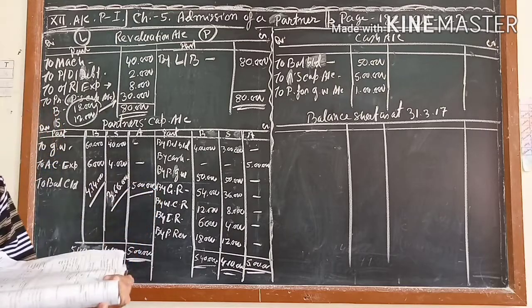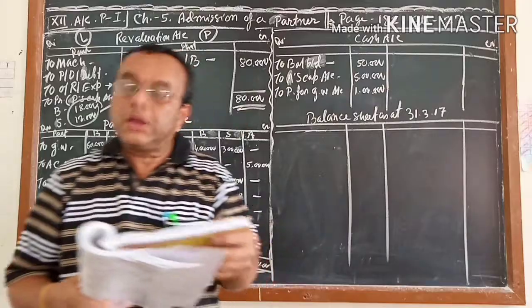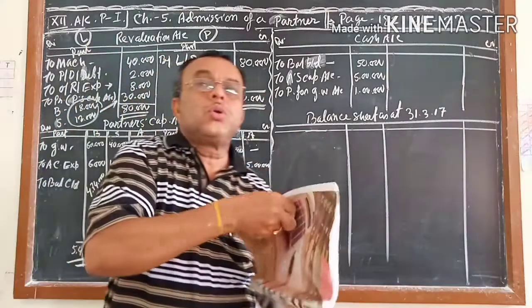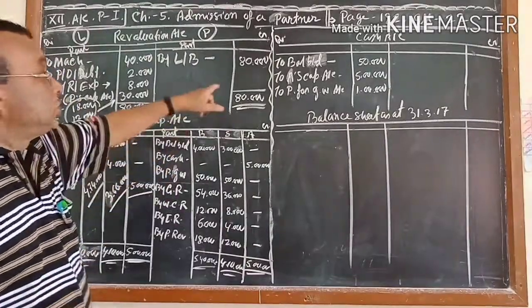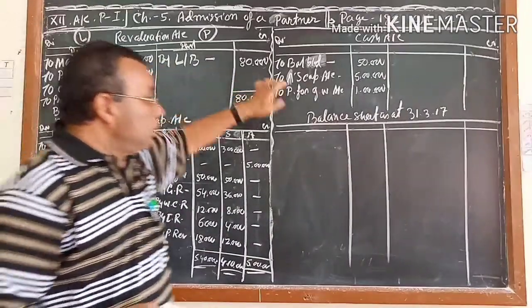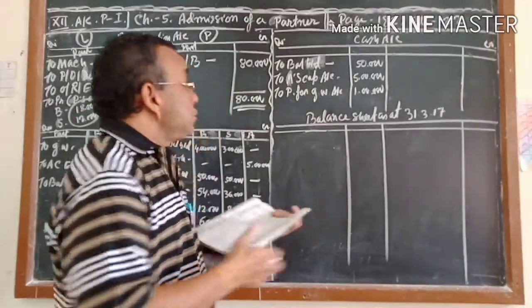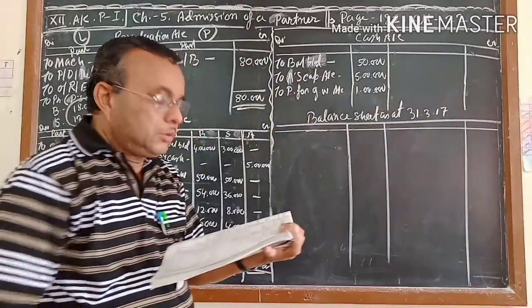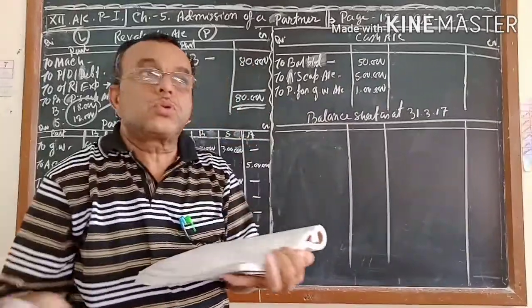This 3 is the balance. So revaluation account and partners capital account, these 2 are completed. Now where will we go? We will go to the next step, that is the cash or bank balance. So 1, 2, 3, 4, total 4 steps you are getting. Cash and bank balance, the opening balance you write from your book only, and these 2 postings we have completed. Nothing is left, we only have to close it.